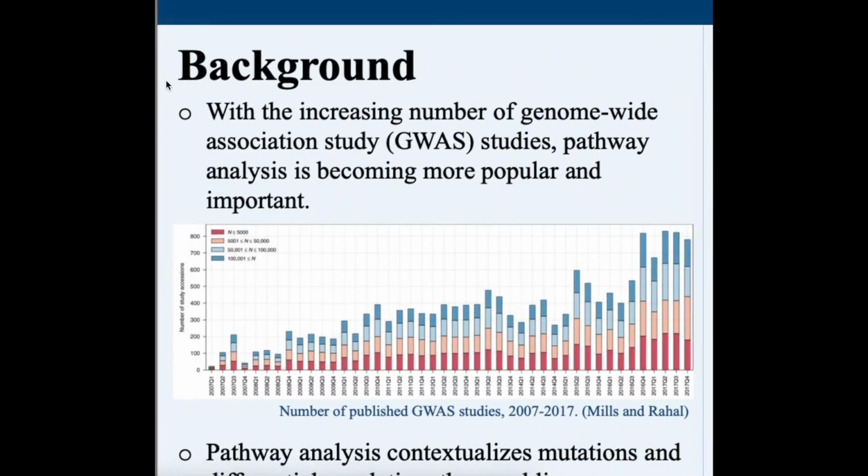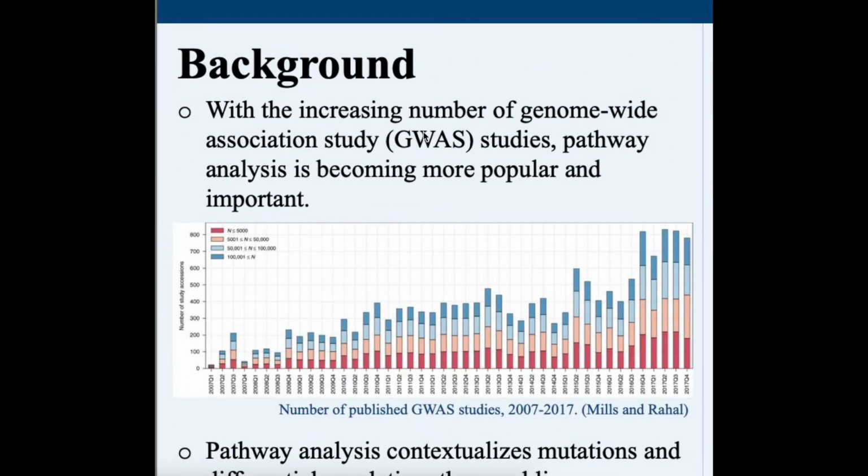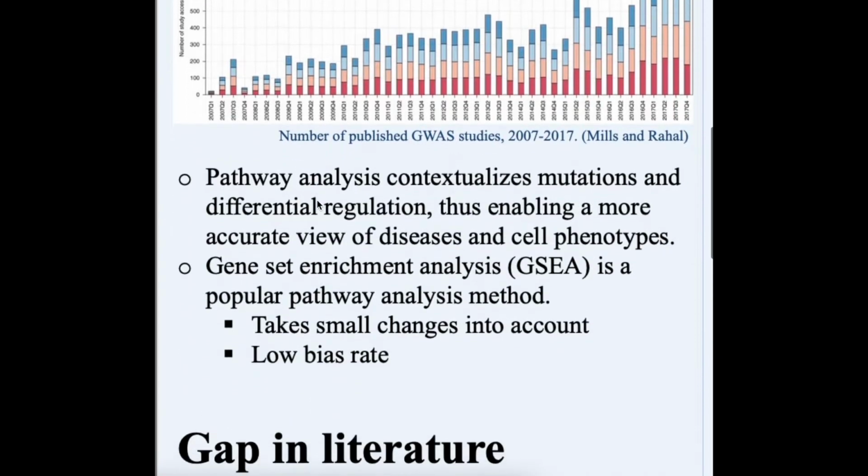Genome-wide association studies, or GWAS studies, have drastically increased in popularity in recent years. As shown in the graph, less than 400 GWAS studies were published in 2007, while over 3,000 were published 10 years later. The abundance of GWAS studies means that pathway analysis is more popular and important than ever, since it is used to contextualize mutations and differential regulation, thus enabling a more accurate view of diseases and cell phenotypes.